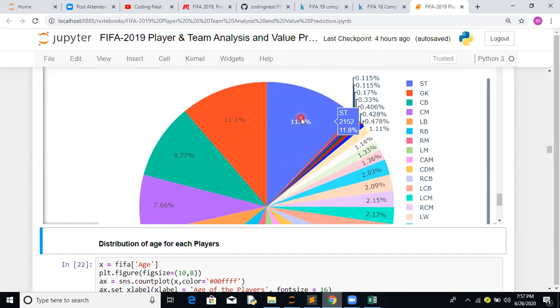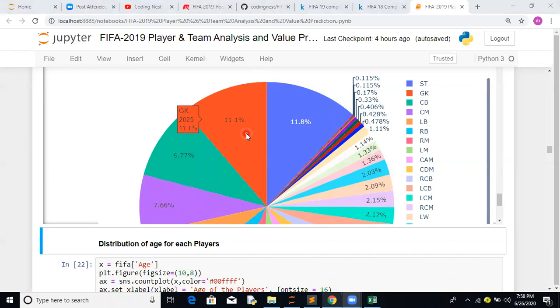If you notice, the maximum percentage of the data is available from strikers and then goalkeepers. That trend is very comprehensive if somebody analyzes it. So why are strikers more valued compared to goalkeepers? But that's not true. Chelsea recently bought a player, I forget, Kepa. I think he was bought for 71 million euros.